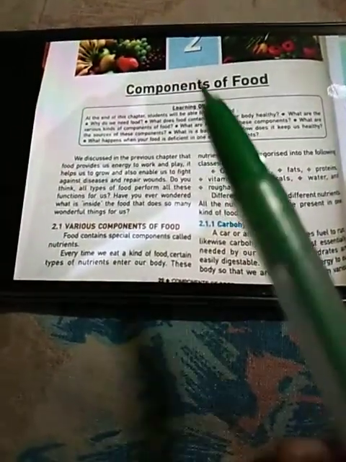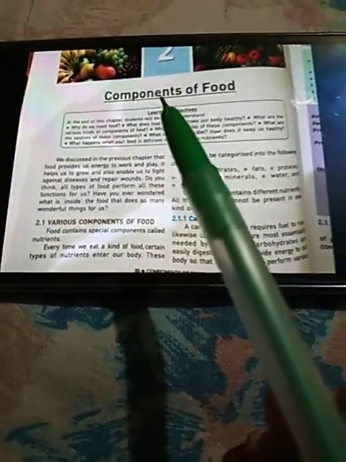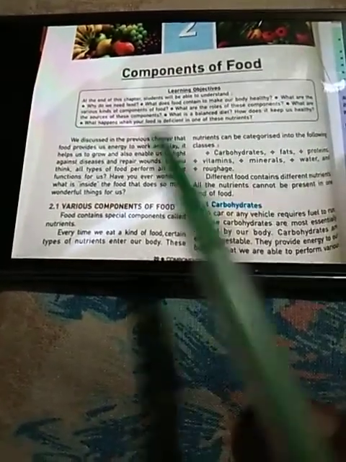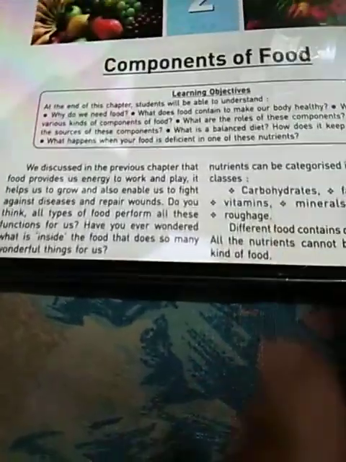This is chapter number 2 of your science book, components of food. In this chapter we are going to learn